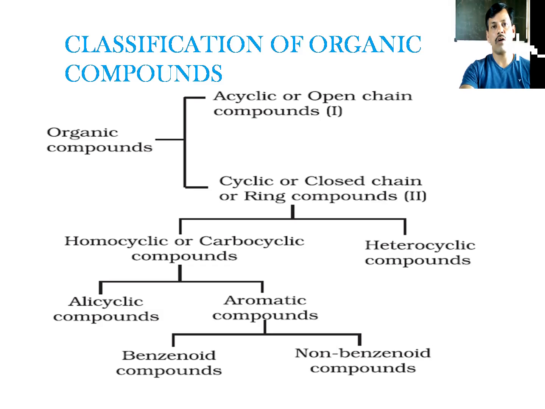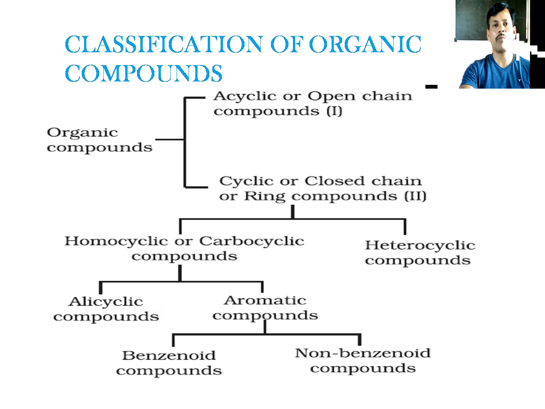In carbocyclic, only carbon atoms form the ring. We call it carbocyclic. The second one is heterocyclic. In heterocyclic, along with the carbon, if sulfur, oxygen, fluorine, nitrogen is present, we call it heterocyclic.